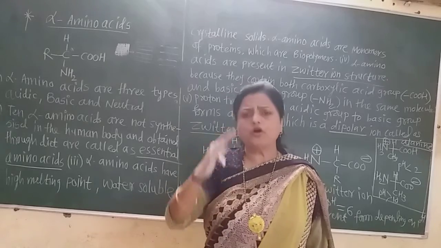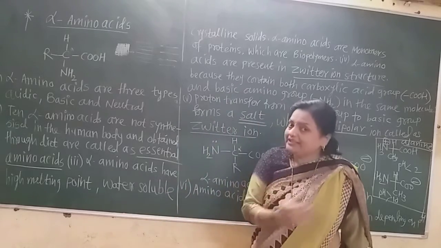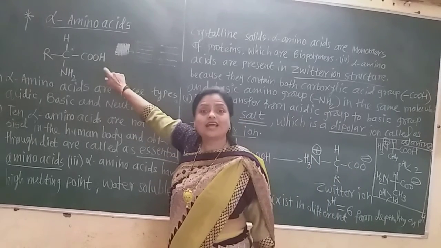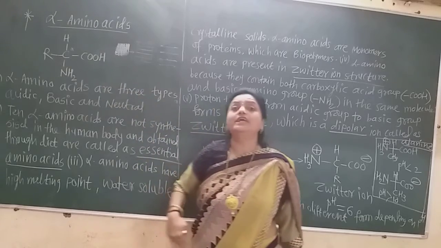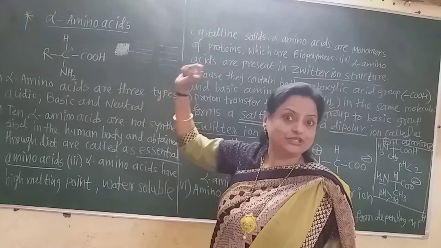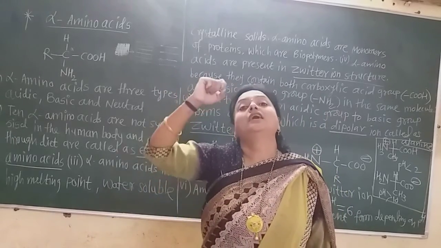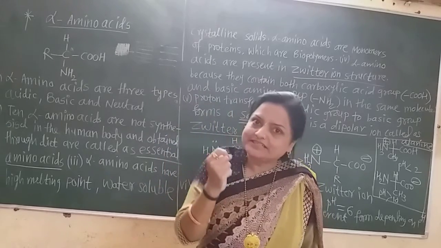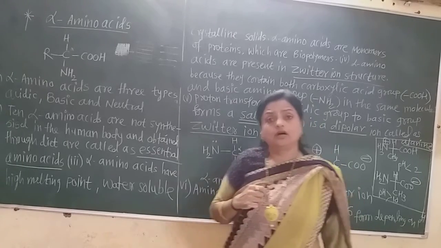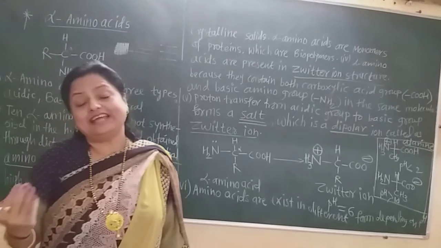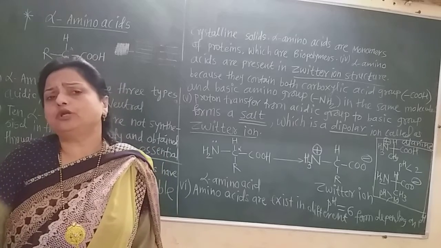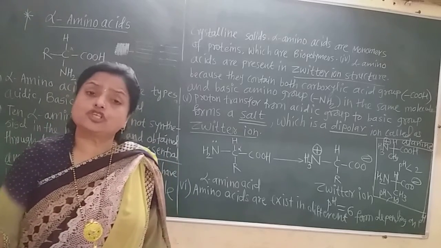You only heard about it in biology, but chemically, proteins are nothing but polymers of these alpha amino acids, which build our body, due to which we have different organs, and these are the main basic units of living organisms, their cells, their tissues. Now see here, these alpha amino acids are present at different pH, or the pH of the alpha amino acids may be different, which depends upon their structure.